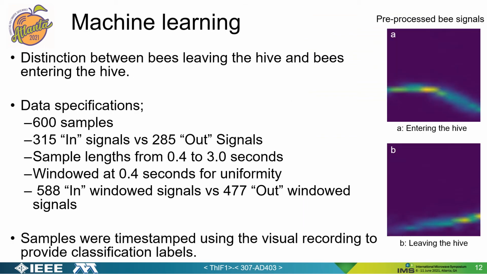For the machine learning model, 600 samples were used. 350 samples were in samples and 285 were out samples. Samples had a length of 0.4 seconds to 3 seconds, windowed at 0.4 seconds for uniformity. This caused a total of 588 windowed in signals and 477 windowed out signals. In case there was some overlap between the signals, the strongest signal was used based on visual inspection.